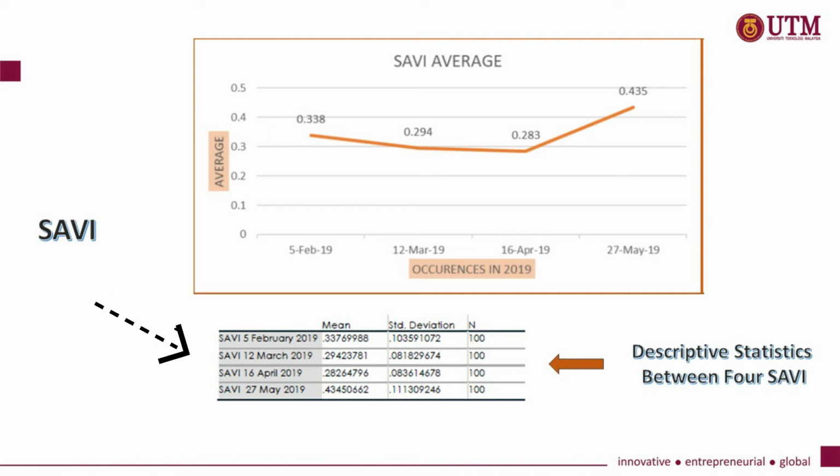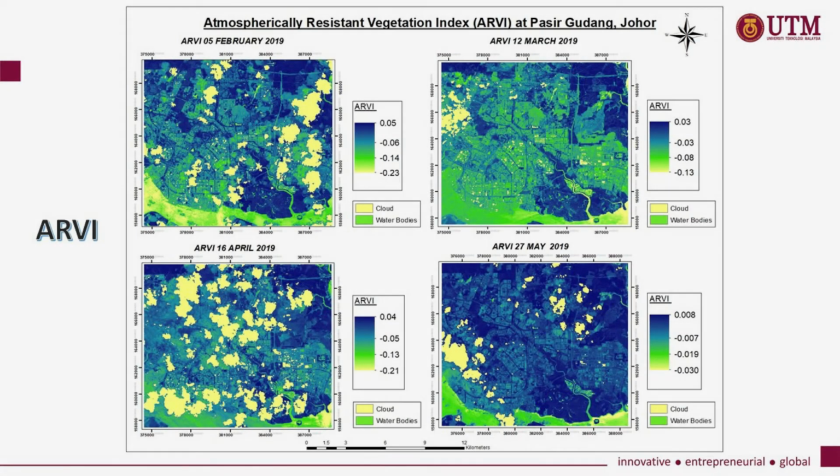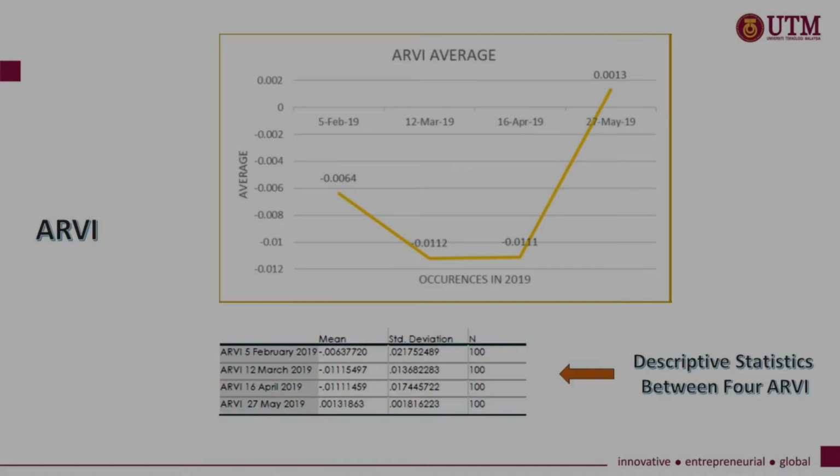Below is also shown the table of descriptive statistics for the 4 SAVI. This is the result of the atmospherically resistant vegetation index (RV) values calculated using Sentinel-2 images on 5 February 2019, 12 March, 16 April 2019, and 27 May 2019 using Landsat 8 based on the algorithm stated previously. The RV range is from -1 to 1. The lower value indicates water bodies and the higher values indicate a higher influence of atmospheric factors from vegetation.